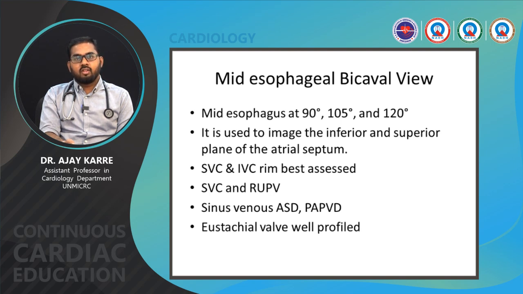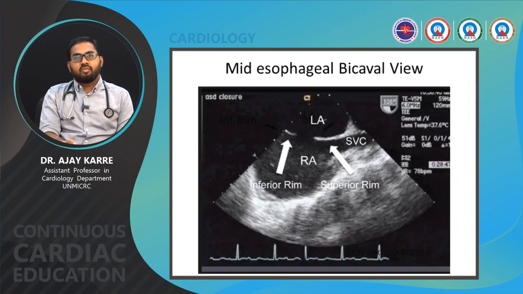It is used to image the inferior and superior plane of the atrial septum. It is kept at the mid-esophageal region at 90 degree, 105 and 120 degree. Mid-esophageal bicaval view, we are able to see the SVC, IVC, the superior rim which is the SVC rim, the inferior rim which is the IVC rim, left atrium, RA, and there is a defect.